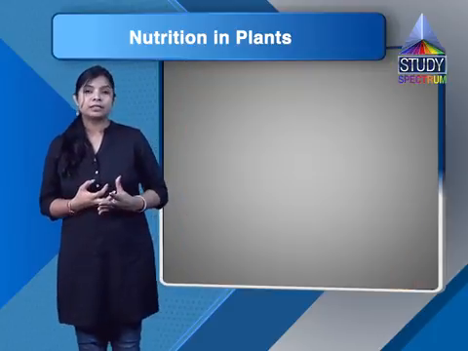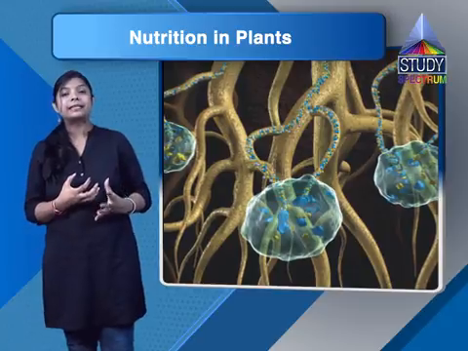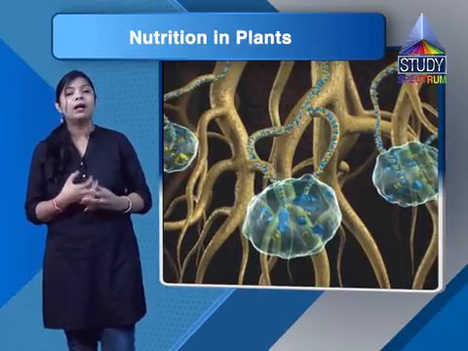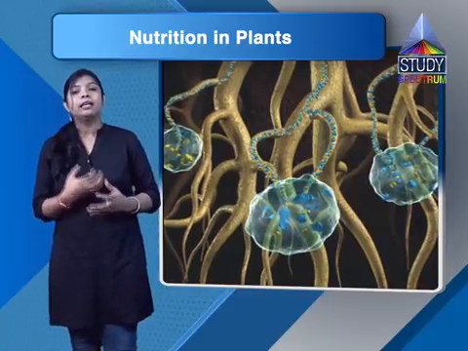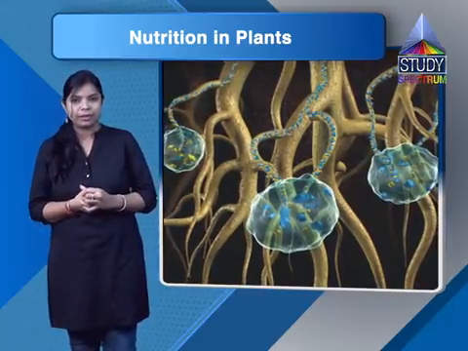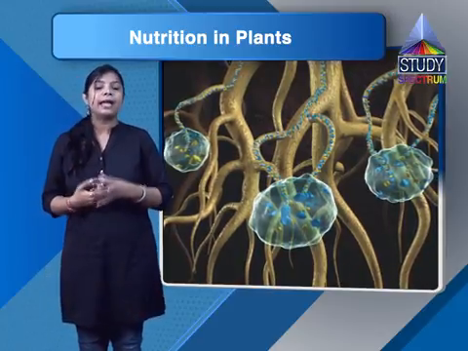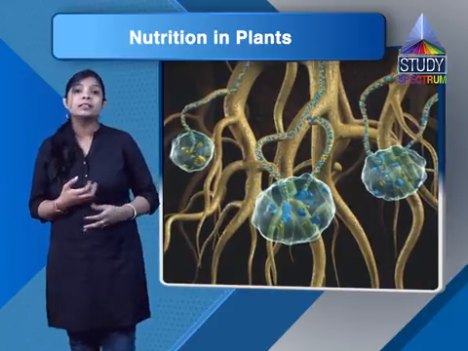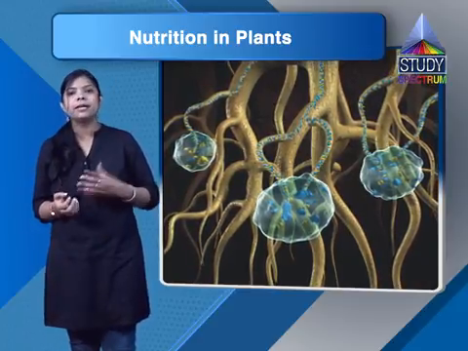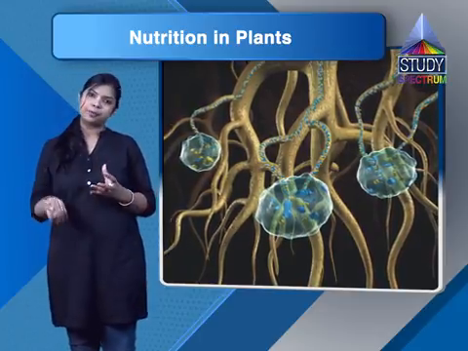Then we have also discussed the symbiotic relationship, where rhizobium bacteria present in the root nodules of leguminous plants absorb nitrogen from the atmosphere and change it into a nitrogenous compound, and that nutrient is taken by the leguminous plant, whereas this bacteria cannot make its own food, so it derives its food from the leguminous plant.